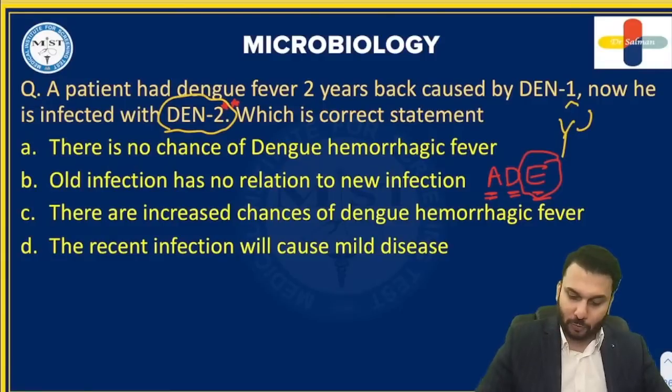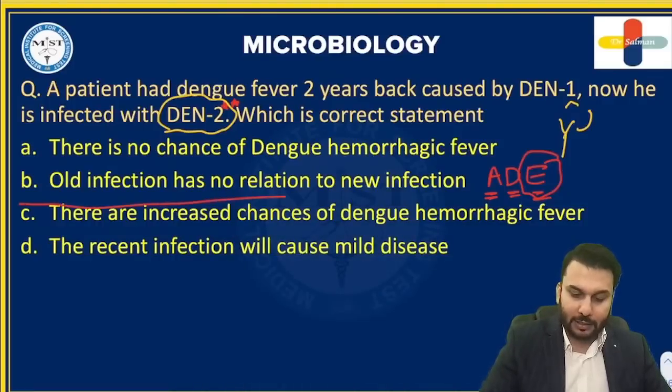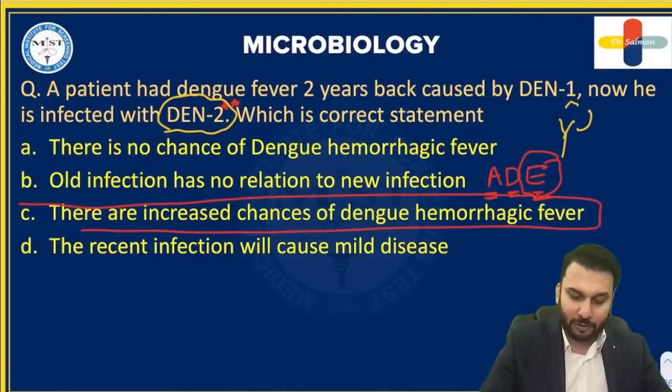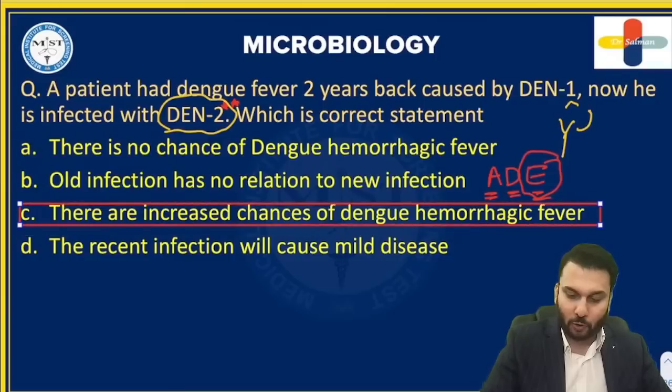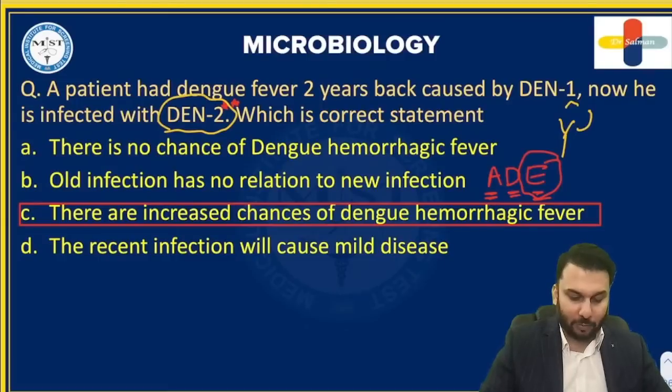When you get a severe presentation of this, you get diseases called dengue hemorrhagic fever and dengue shock syndrome. There is an increased chance of these, so this is the idea that you should all have.